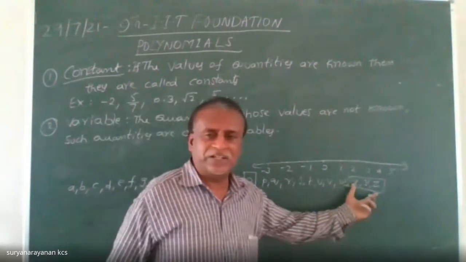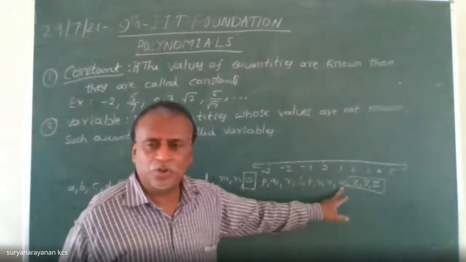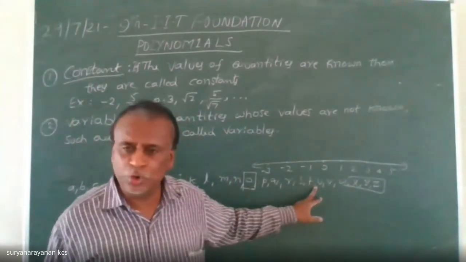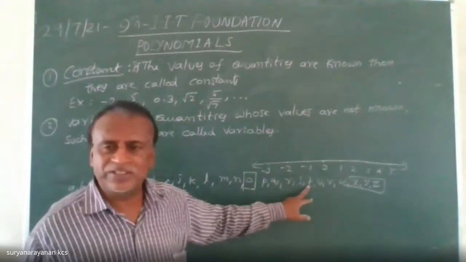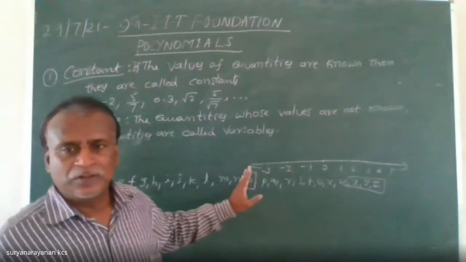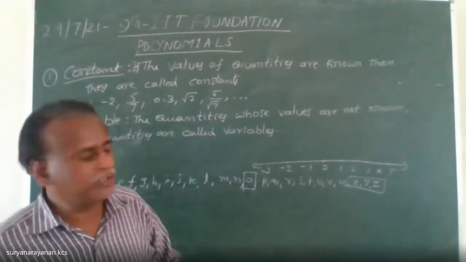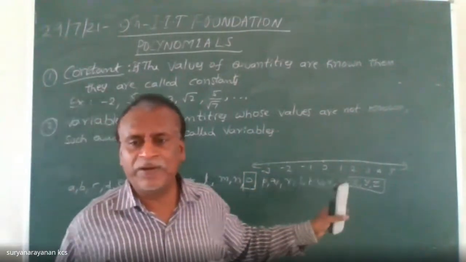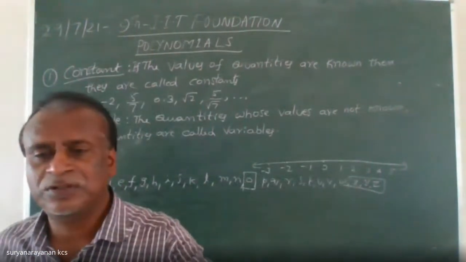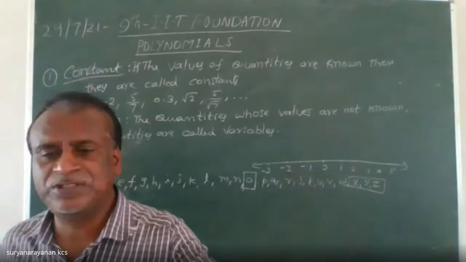Not only these three letters, you can use W also, V also, U also, T also, S also. Okay, my children, just remember this point. To denote variables, generally we use these letters.